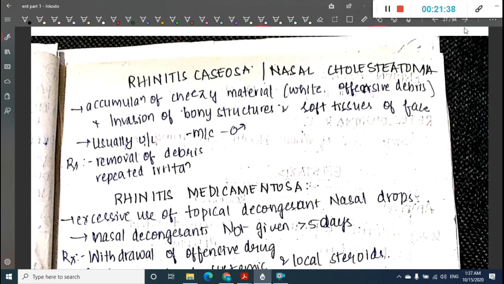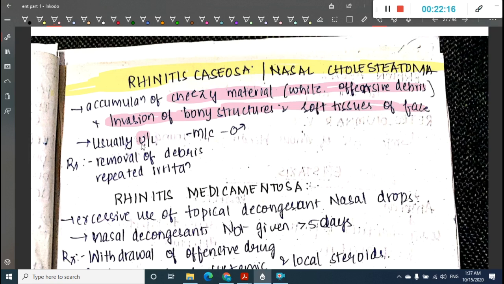Then we have something called rhinitis caseosa or cholesteatoma. What is this rhinitis caseosa or cholesteatoma? In this there is accumulation of cheesy material or white offensive debris in the nose, and this is also associated with invasion of bony structures and soft tissues of the face.